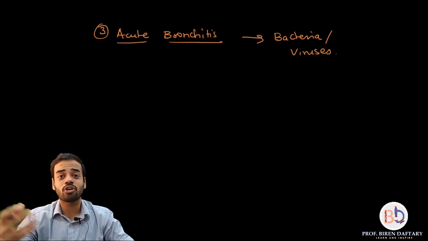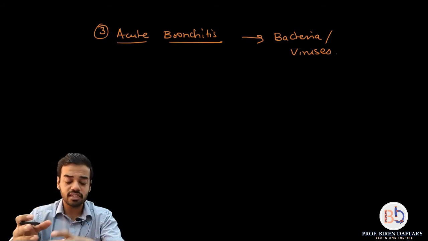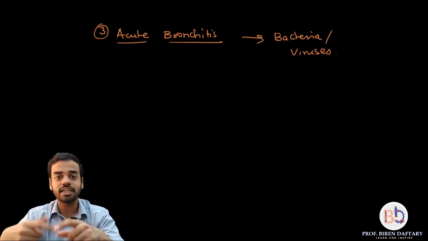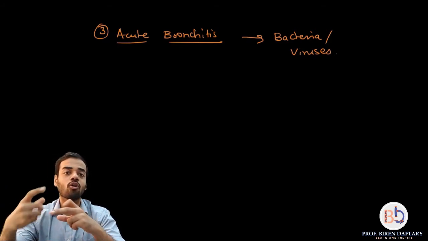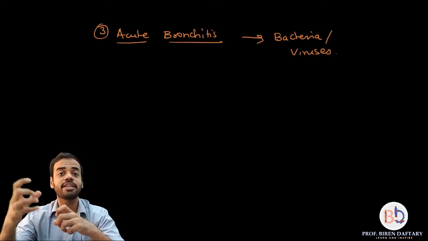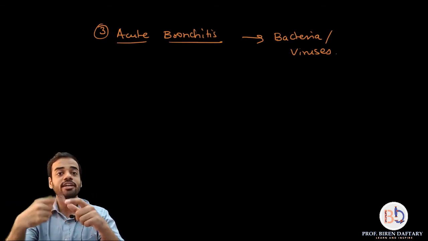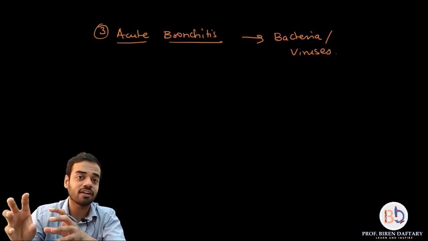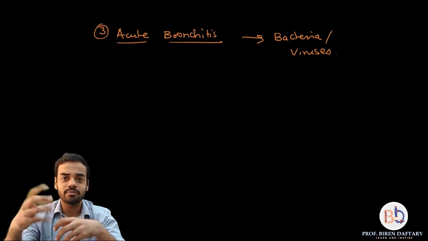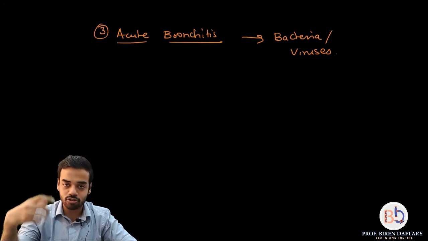Okay, coughing is there, shortness of breath is there, and also remember the mucus is yellowish in color. See, if you have viral acute bronchitis, that means if a virus is causing it, then sometimes your immune system is always engaged with the virus, so it is busy with the virus, so it cannot take care of the other things. So many opportunistic infections like bacterial infections also occur. Because your body's immune system is already busy in dealing with the viruses, the bacteria will also cause infection, and because of that secondary infection the color of the mucus becomes yellow. Or if you are suffering from bacterial acute bronchitis, then the mucus becomes yellow because of the multiplying bacteria.